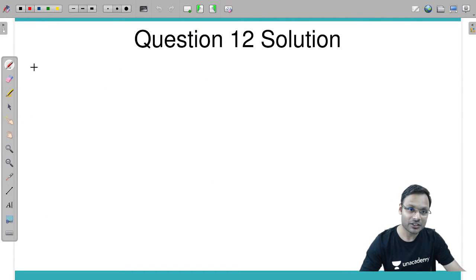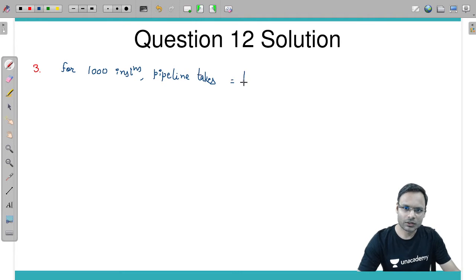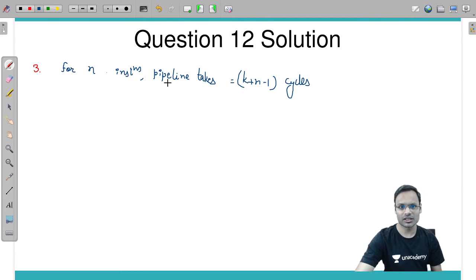So number 3, for 1000 instructions, how many cycles does the pipeline take? In general, for n number of instructions, the pipeline takes k plus n minus 1 cycles. Is that clear? Everybody knows this.